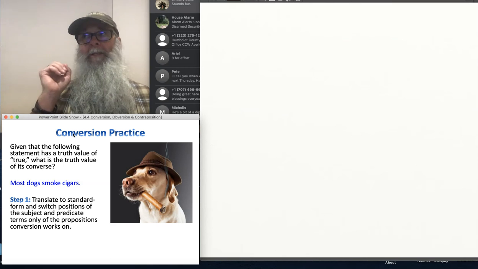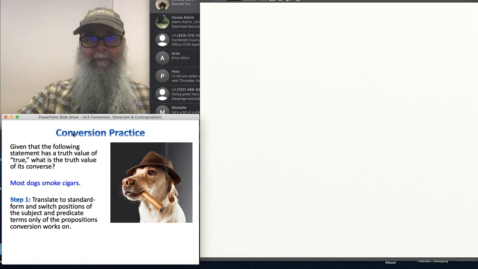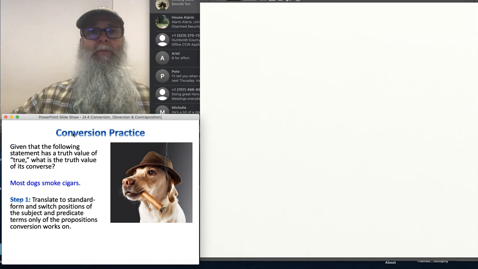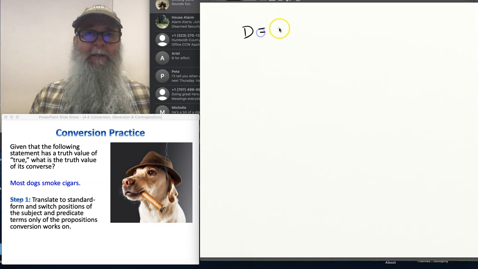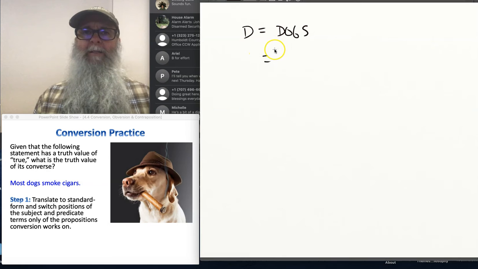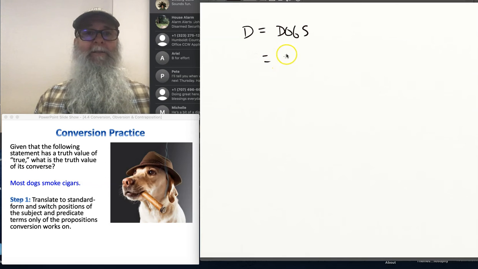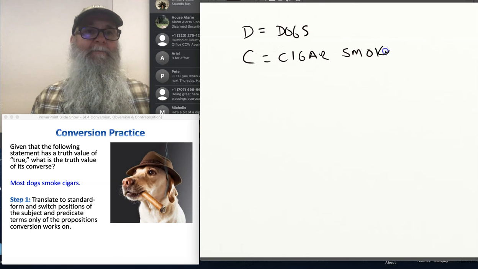And my life is going to be way easier if I begin this process by identifying the categories of countable things that we're dealing with here, okay? So I see I have dogs. I'm just going to say that's going to be D. Now, what's the second category? Smoke cigars is not a countable thing. Yeah, we could do that. Dogs that smoke cigars? Or maybe even cigar smokers? That was good. I like your idea.